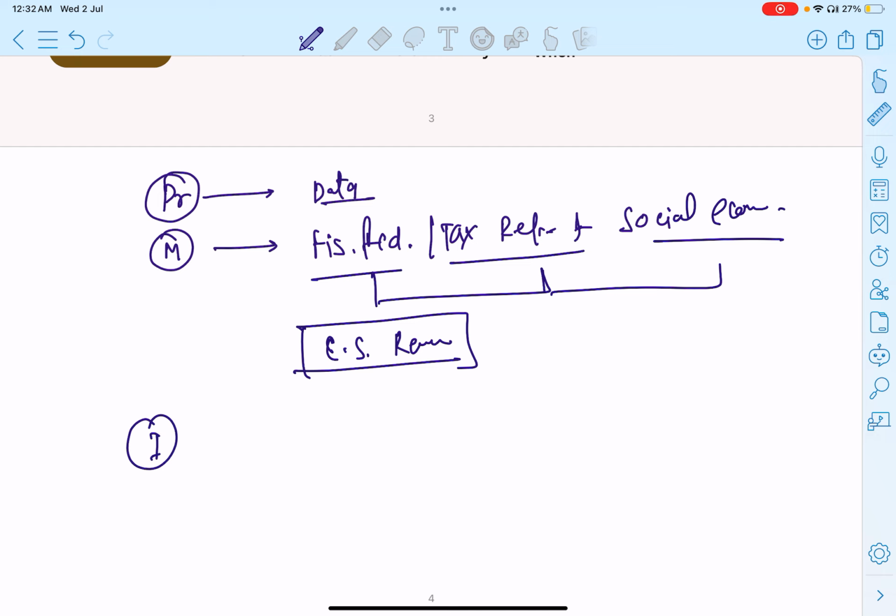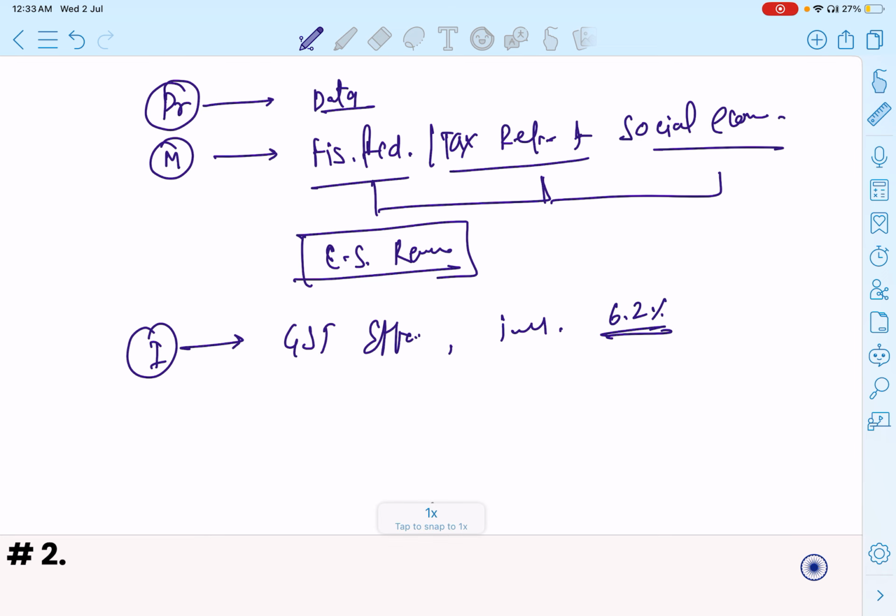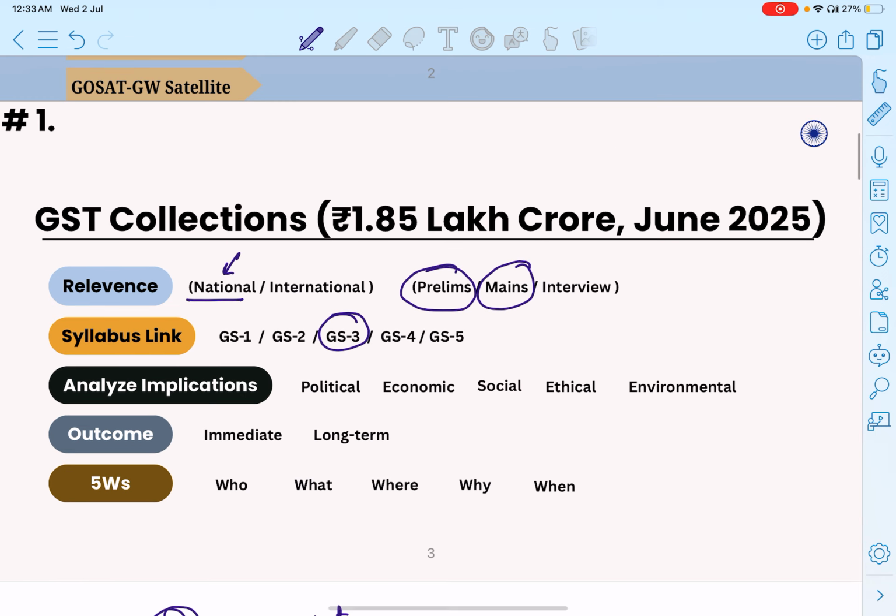If you are talking about the interview perspective, questions can be asked such as: discuss GST effectiveness and implementation hurdles. Why did we get 6.5% growth this year? Last time the GST collection growth was 8.2%, and right now we get only 6.2%. Why? What about the impact on small businesses? Suggestions to improve tax compliance. So these are the policy-making skills, and such kinds of questions will be asked.